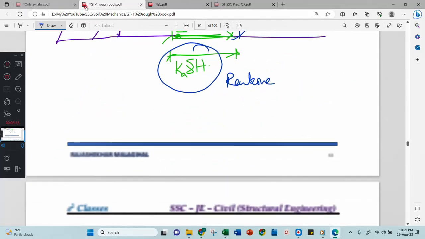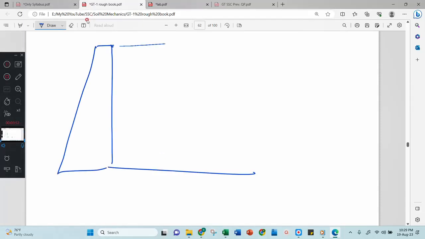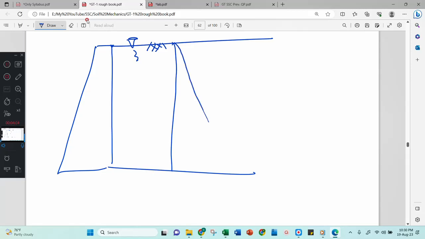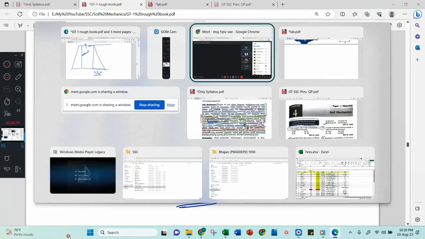Now let us consider there is a retaining wall this way, and we have a water table here also. The same thing, water table is also there and soil is also there. Now may I write like this, because this is a saturated soil, no? Saturated soil. May I write like this? Ka gamma sat into H. Is it right or wrong? Can anyone explain?